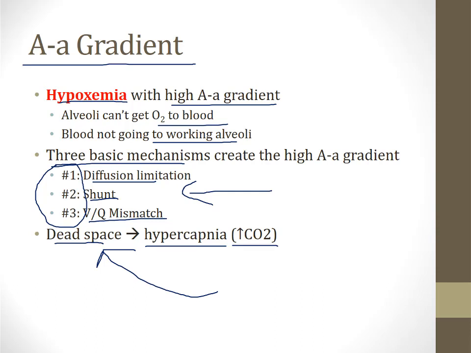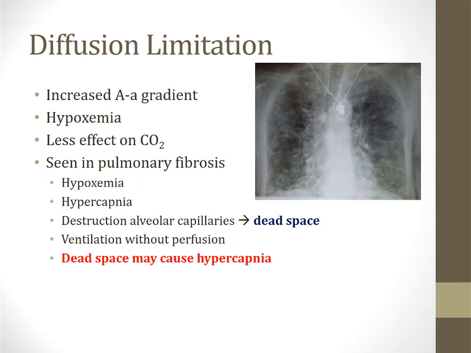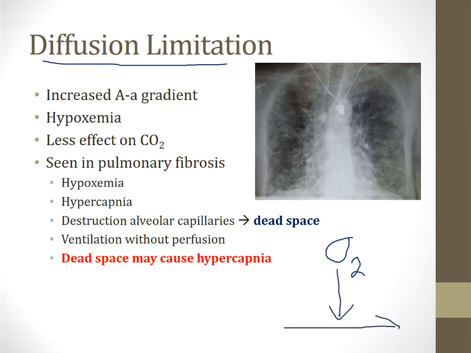disease process. The first cause of hypoxemia with a high AA gradient is diffusion limitation, and this is fairly straightforward to understand. There is oxygen in the alveoli, and that oxygen must diffuse into the bloodstream and be taken away by red cells. If there is a barrier to that diffusion, then oxygen is not taken up and hypoxemia develops with a high AA gradient. Now you might think that hypercapnia would also develop. However, it turns out that diffusion barriers have much less effect on carbon dioxide than on oxygen, so hypercapnia does not occur in diffusion limitation, only hypoxemia.